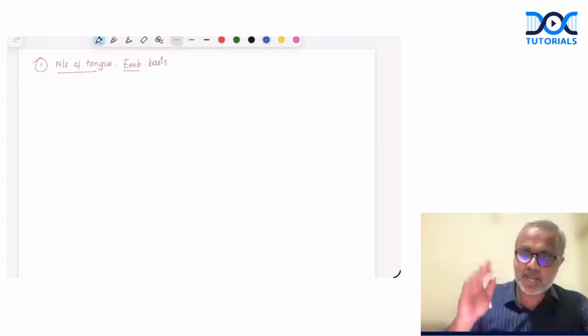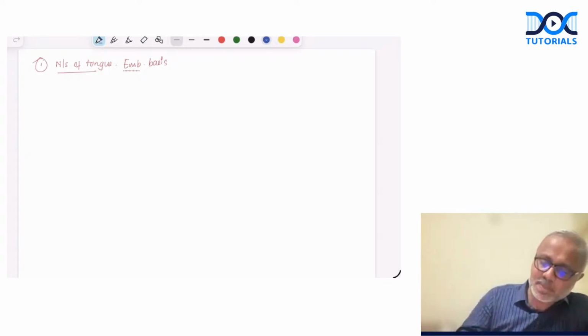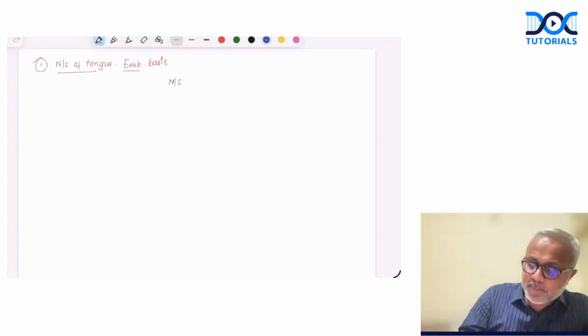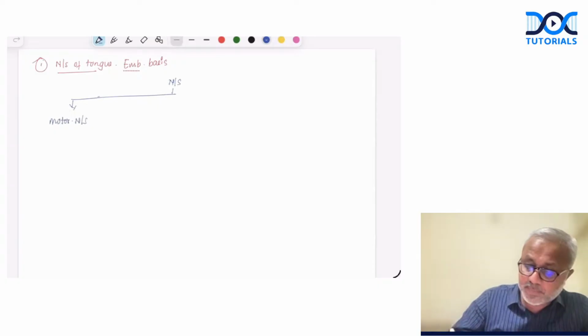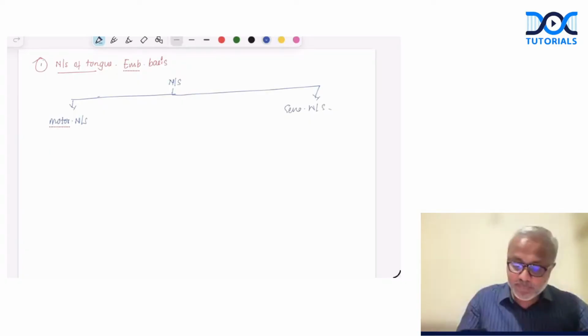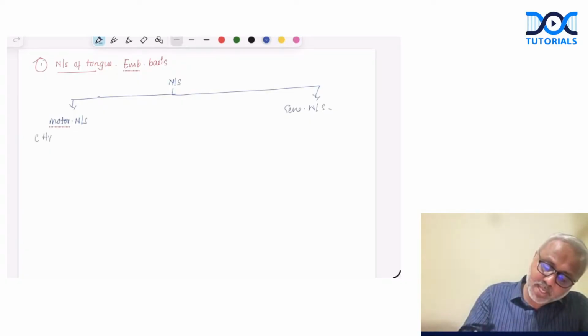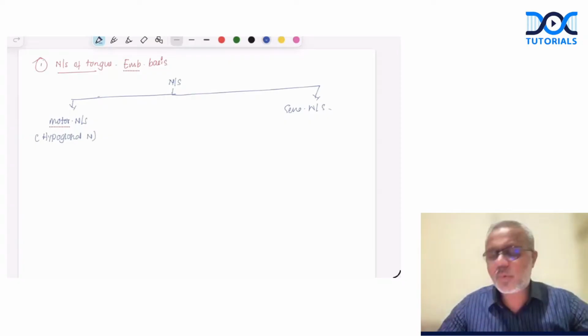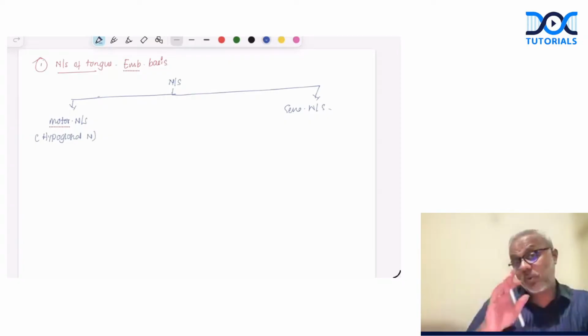How? Let's explain. So when we discuss the nerve supply of the tongue, I would suggest simply writing it as nerve supply. First the motor nerve supply, and then divide it into sensory nerve supply. You have the answer already. The motor nerve supply is by the hypoglossal nerve. Done. This is correct.